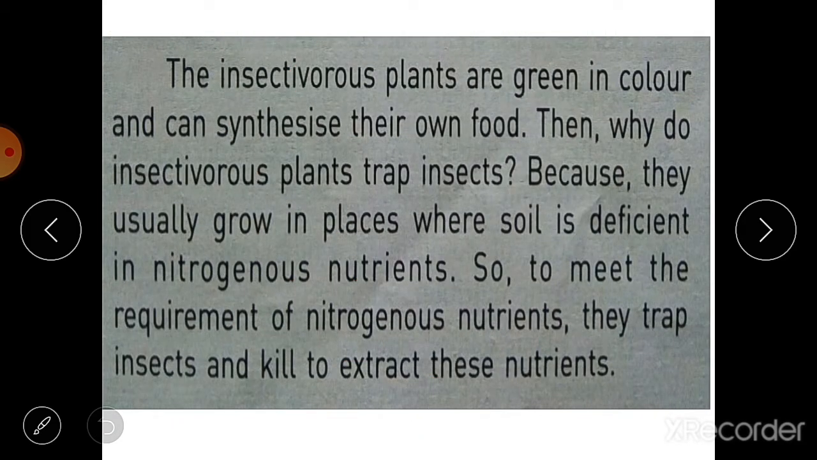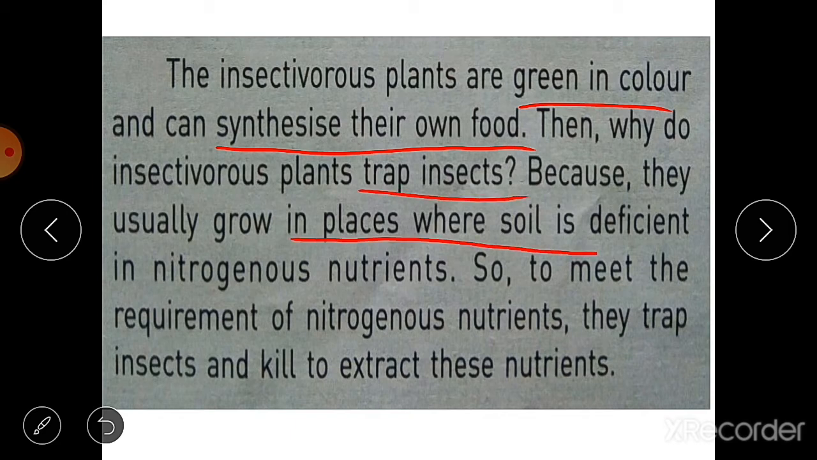The insectivorous plants are green in color and they can synthesize their own food. Then why do insectivorous plants trap insects? Because they usually grow in places where soil is deficient in nitrogen nutrients. I have told you before that they are growing in such a place where the soil is deficient in nitrogenous nutrients. So to meet the requirement of nitrogenous nutrients, they trap insects and kill them to extract these nutrients.